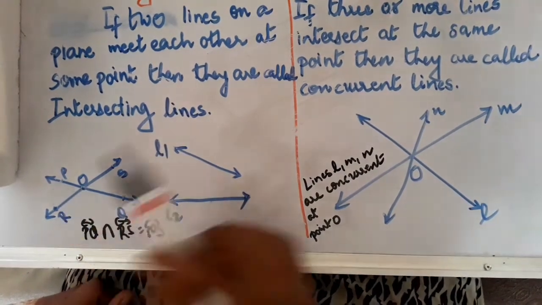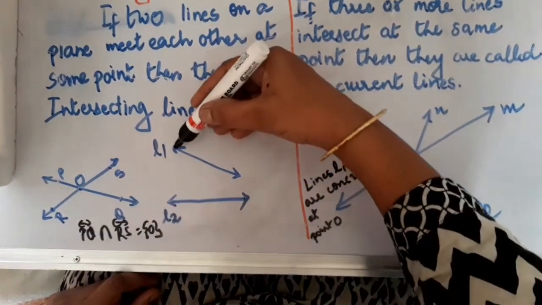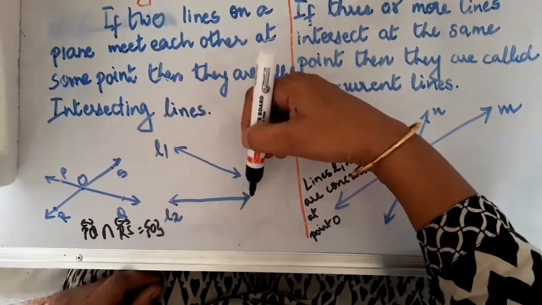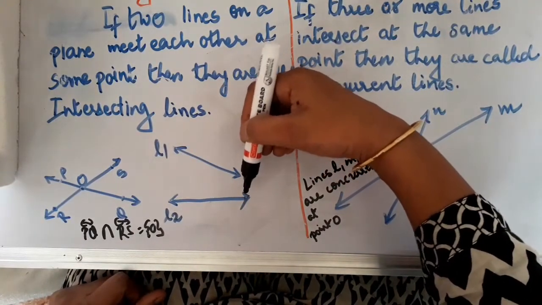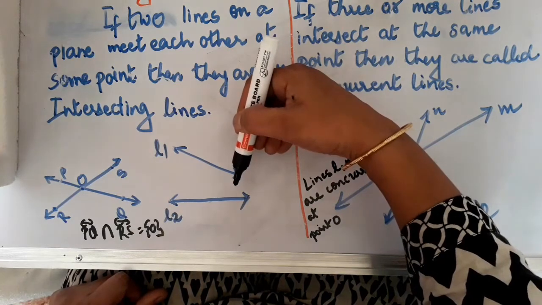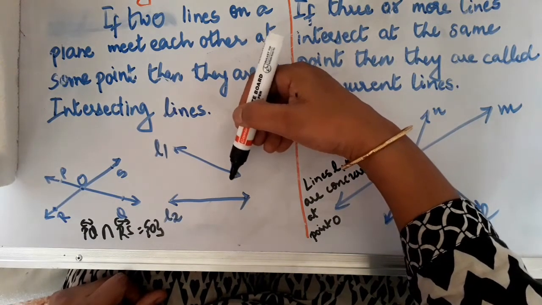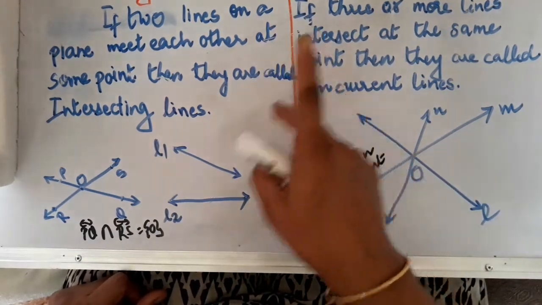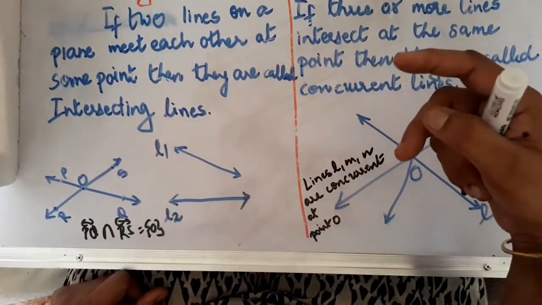Here you may think that these lines do not meet, so they are parallel lines. No, it's not so. In the parallel line definition, we have said that on extending, they should not meet.